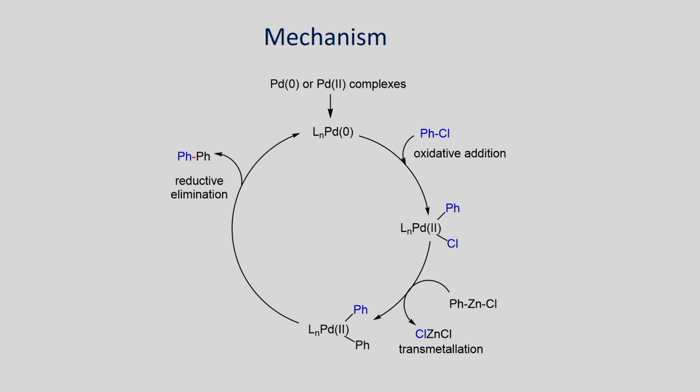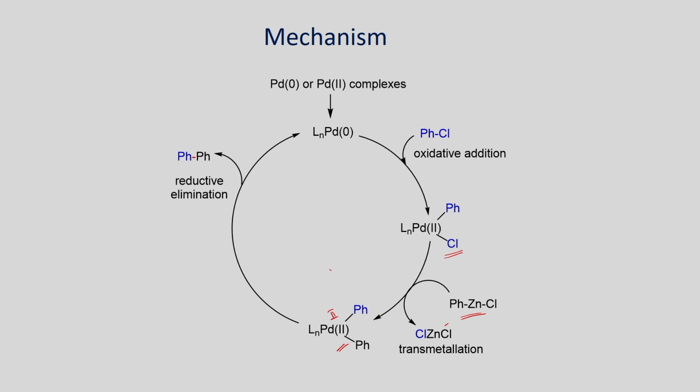The mechanism of this reaction is shown here. Oxidative addition of this palladium 0 complex can give this intermediate. Once you form this one, it can undergo reaction with this organozinc reagent through transmetallation, and you will be able to generate this palladium 2 intermediate.